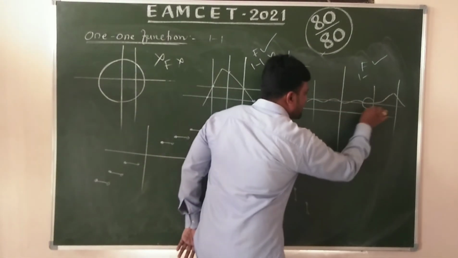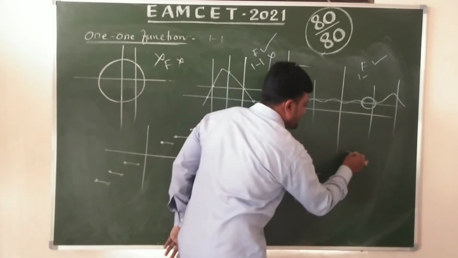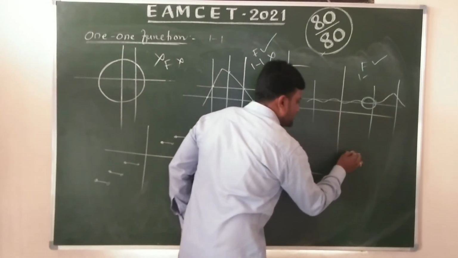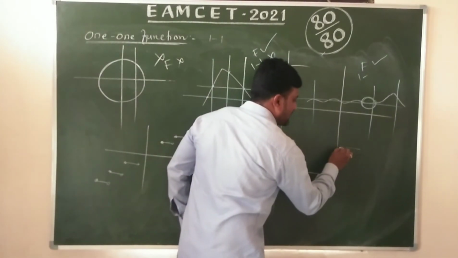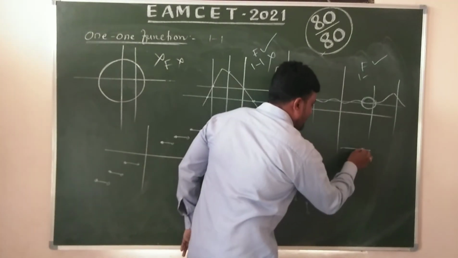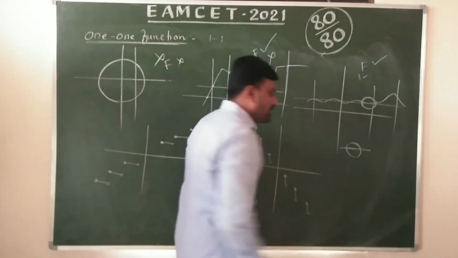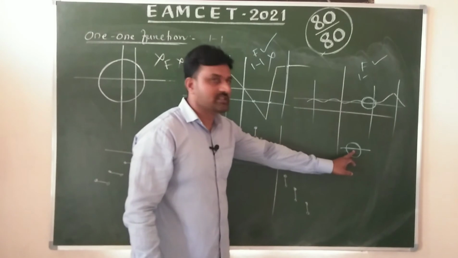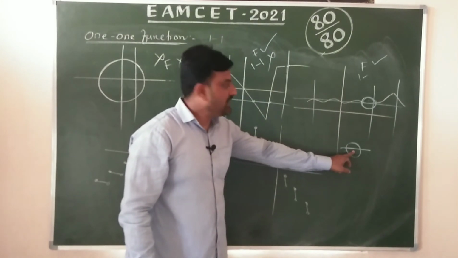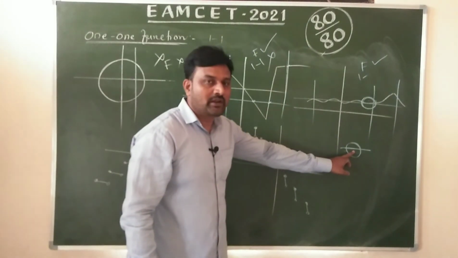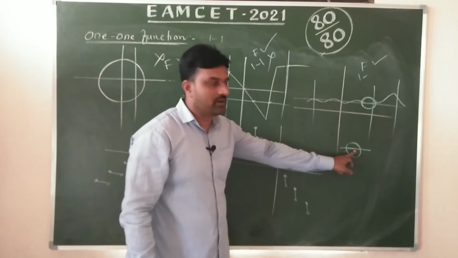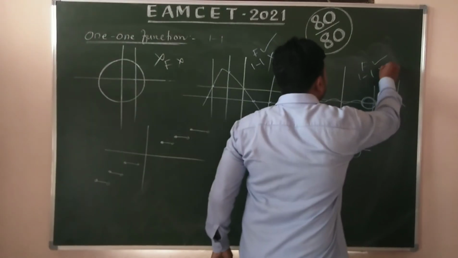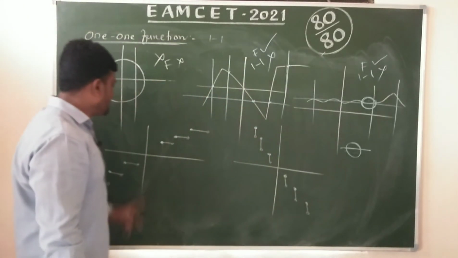The curve is already like this, so we draw like this. Now there are an infinite number of common points, yes or no? It meets at infinitely many points, so it is not one-one.